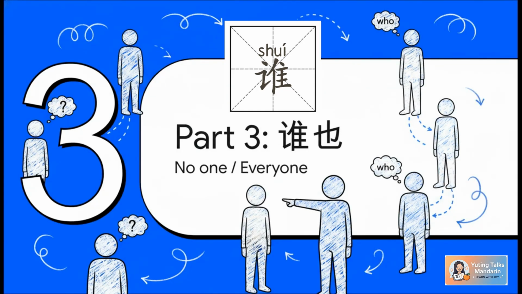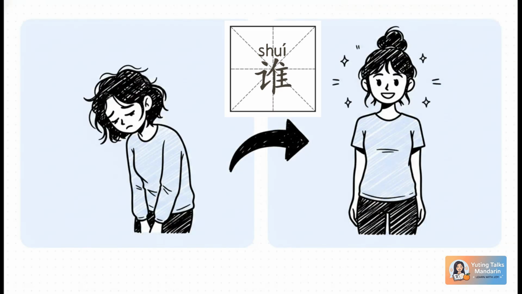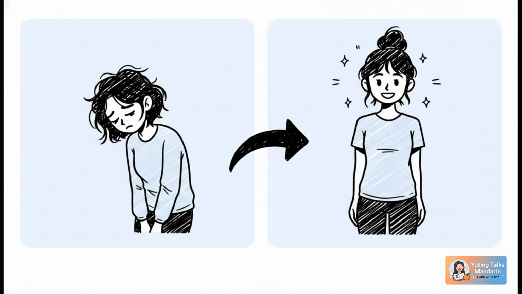Moving right into part three, we're focusing on another powerhouse question word, 谁, which means who. Let's see what happens here. All right, imagine a classic before and after scenario. On the left side here, we have a description of an older sister from a few years ago. 姐姐以前又黑又瘦. Sister before was dark and thin. But on the right side, look at her now. 她现在这么漂亮. She is so beautiful now. Talk about a massive glow up.